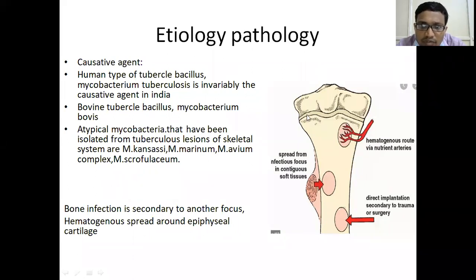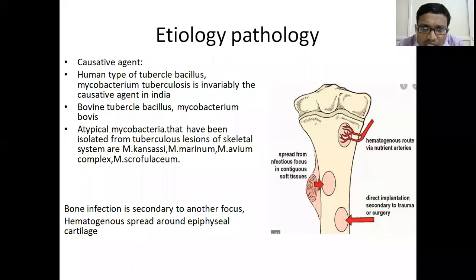Here is the epiphysis, this is the physis, also called the growth plate, and this is the metaphysis. Diaphysis, metaphysis, physis, and epiphysis. It usually starts in the metaphyseal region because of hematogenous spread, as there is a greater blood supply in the metaphyseal region.